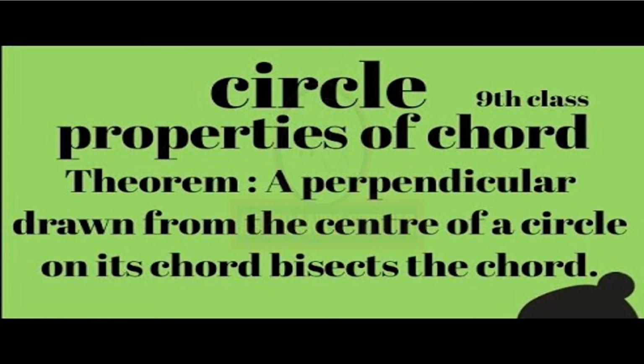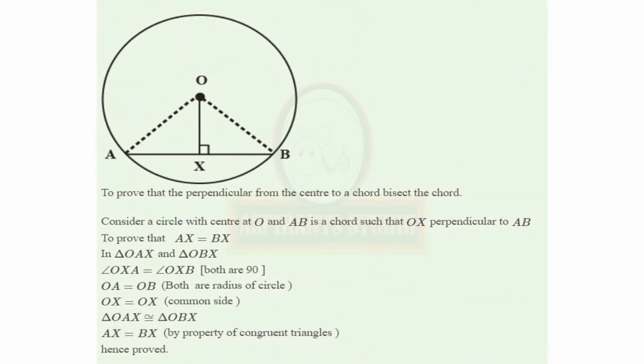Now, let us see some theorems related to properties of chord. See the first theorem. A perpendicular drawn from the center of a circle on its chord bisects the chord. To prove that the perpendicular from the center to a chord bisects the chord.